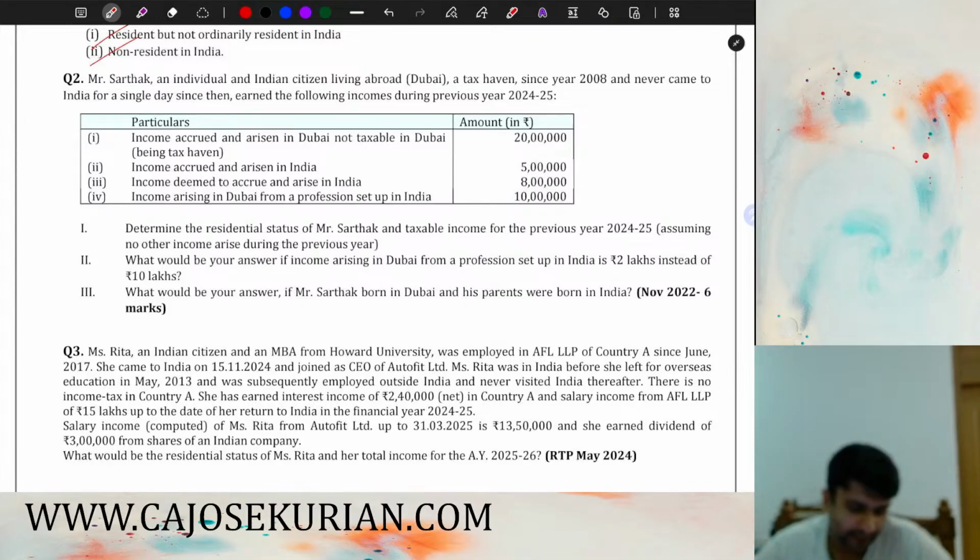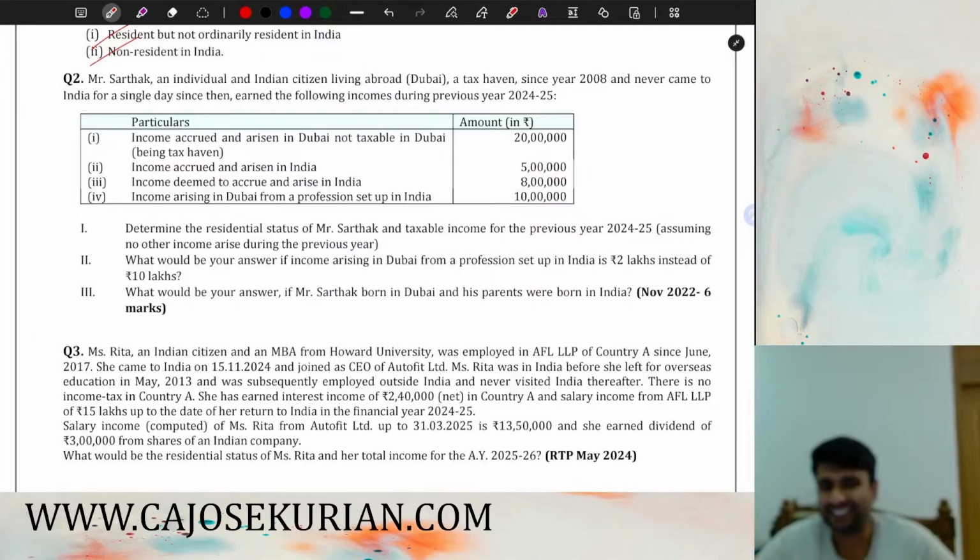So Mr. Sarthak, a resident individual and an Indian citizen, living abroad, that is in Dubai, a tax haven, since 2008, and never came to India for a single day since then, earned the following income during the previous year 2024-25. So friends, this question is related to deemed residential status. What do you mean by deemed residential status?